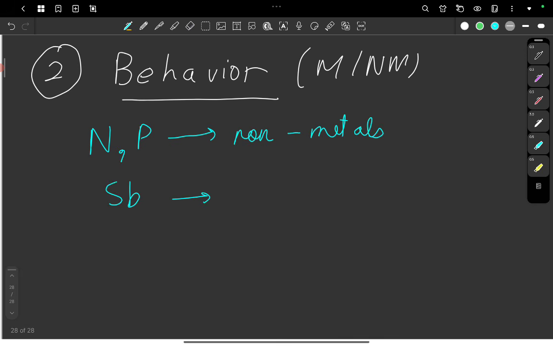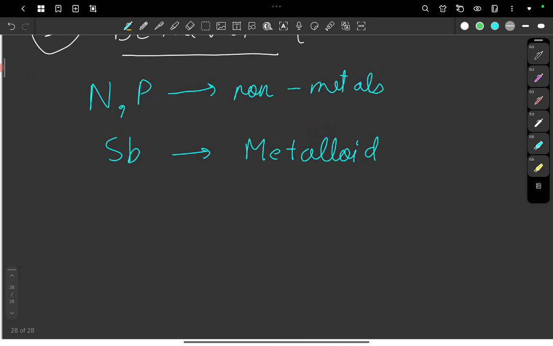Antimony is a metalloid, which means it shows properties of both metals and non-metals. And bismuth, Bi, is a metal.